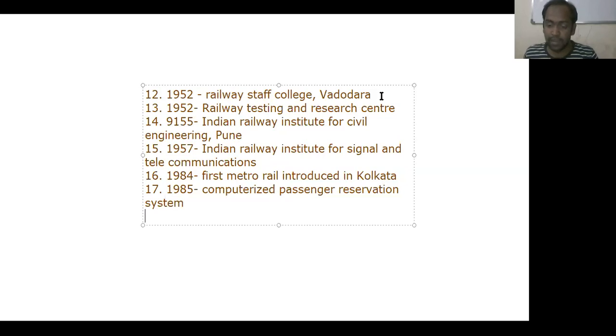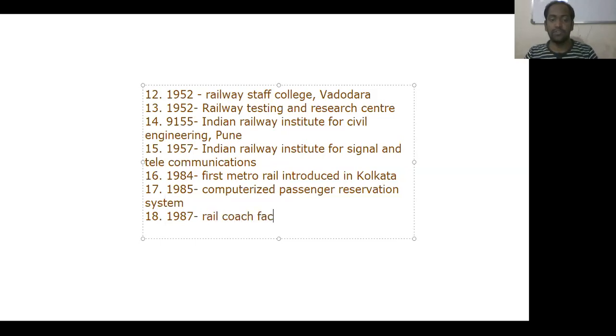Understand? And one more institute, the Rail Coach Factory, in the year 1987. The Rail Coach Factory was established in India, and it is at Kapurthala.